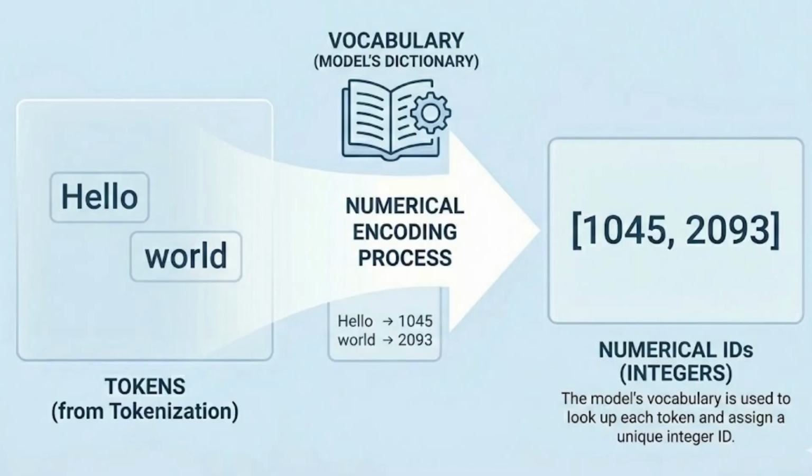What does numerical encoding mean? Different words have different numbers. The large language model has its own vocabulary dictionary, so it has different numbers for different words. In numerical encoding, the language model chooses what number to give to which word by using its vocabulary dictionary. This part is known as numerical encoding.